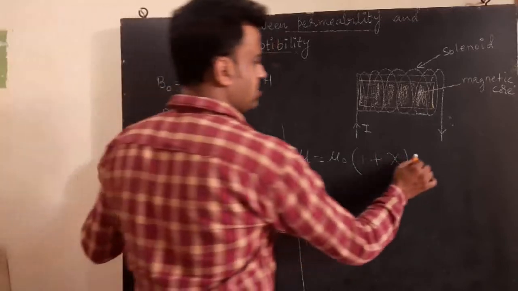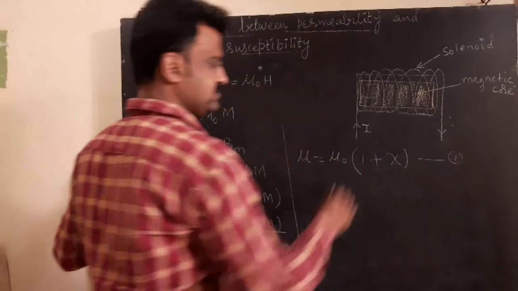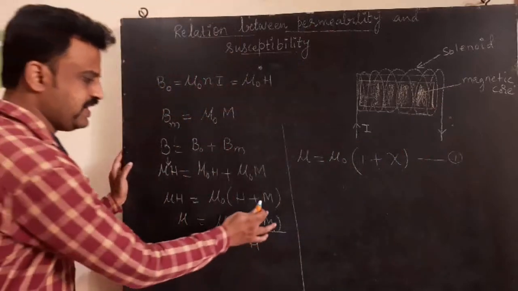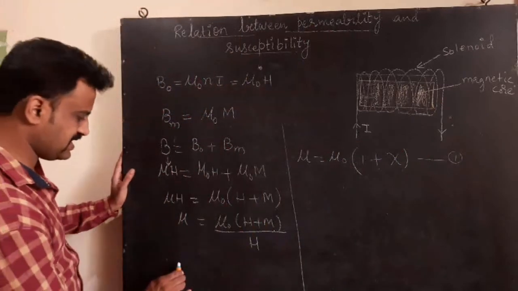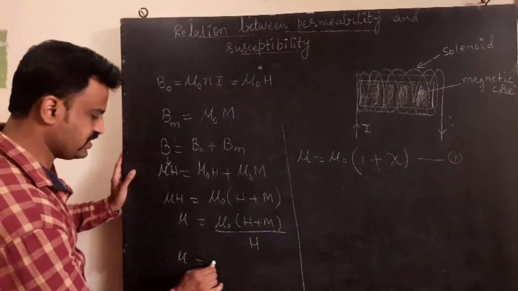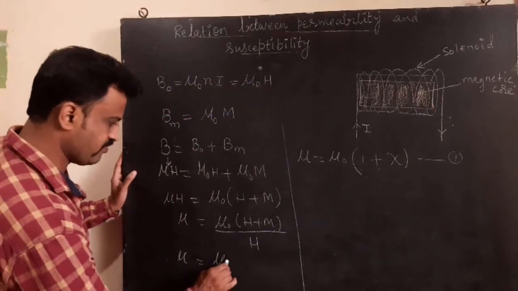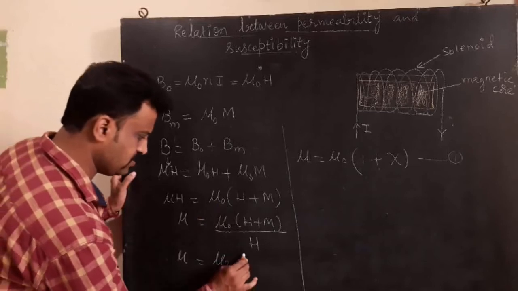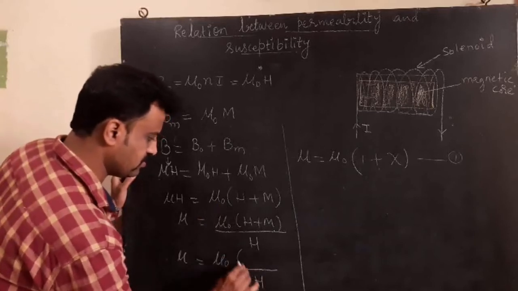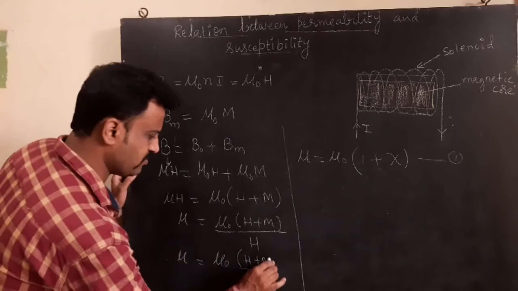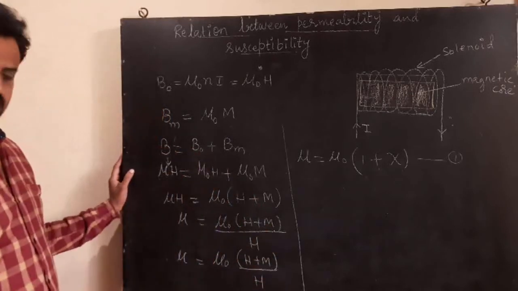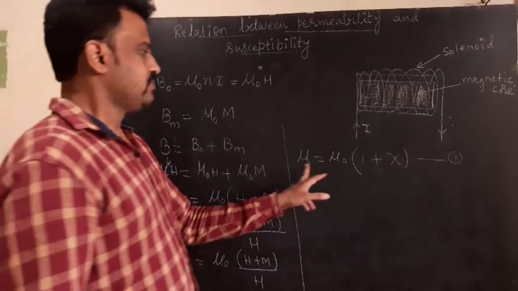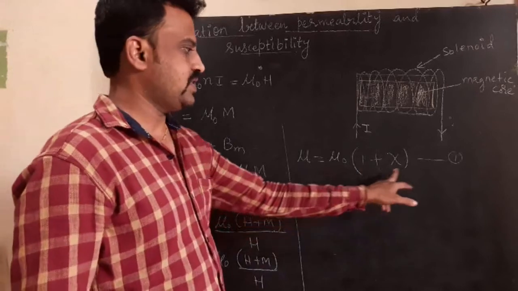You can call this equation 1. Mu is equal to mu naught into 1 plus chi.